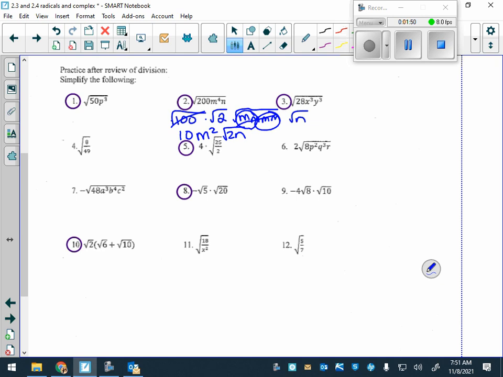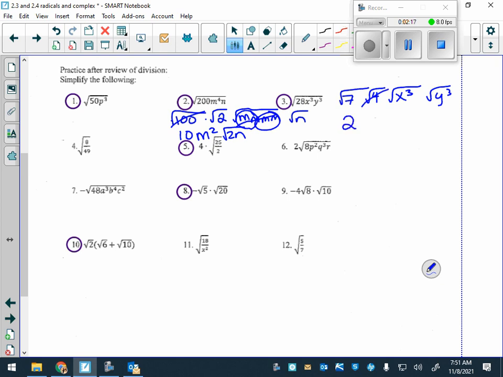Okay. Now 3. We have 28. What are 2 factors of 28? 4 and 7. Square root of 4 is what? 2.